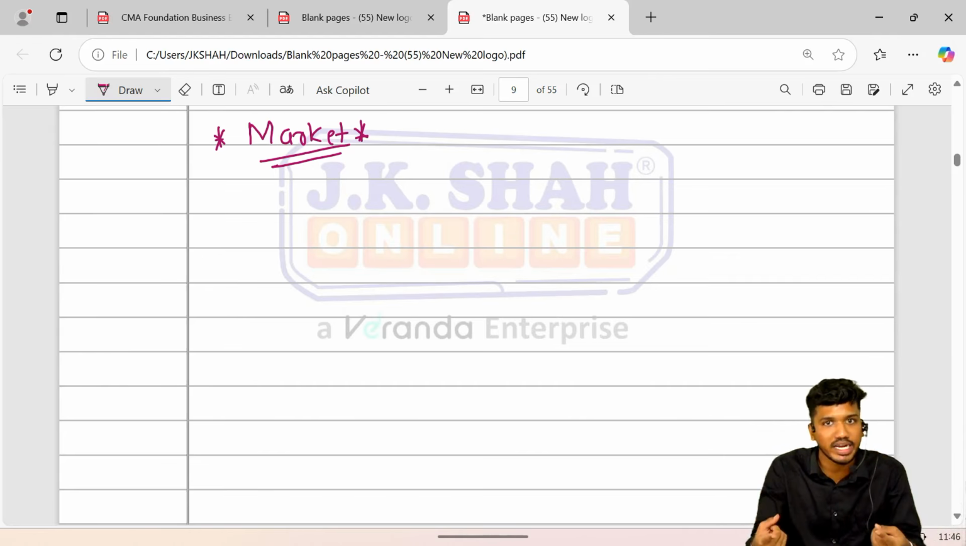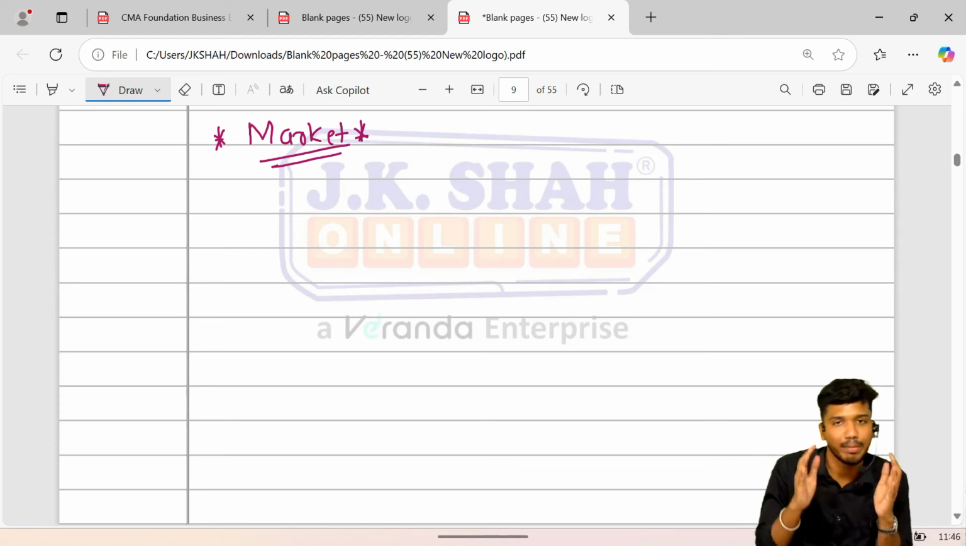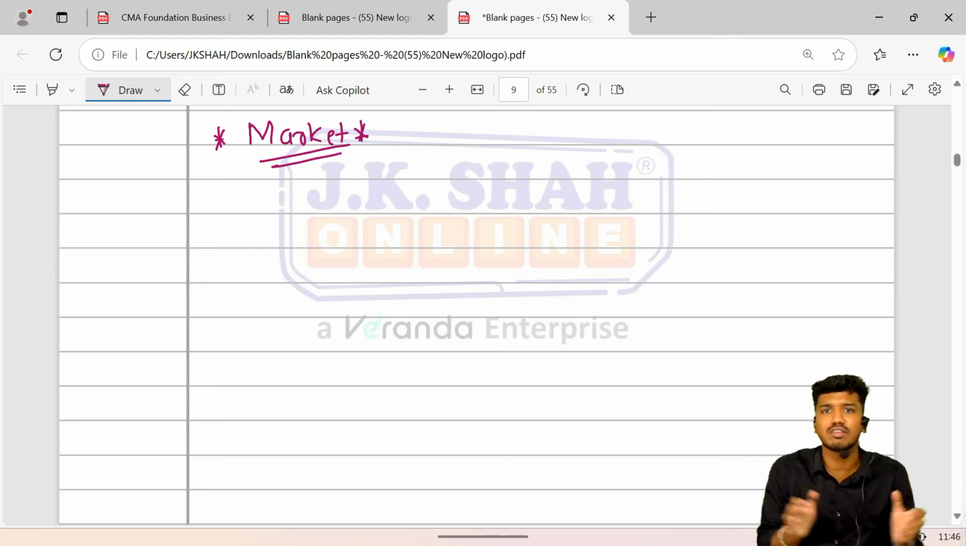Buyer buys the commodity to satisfy the want, whereas seller sells the commodity to earn or generate profit. Okay. Sir, what happens in the case of market?